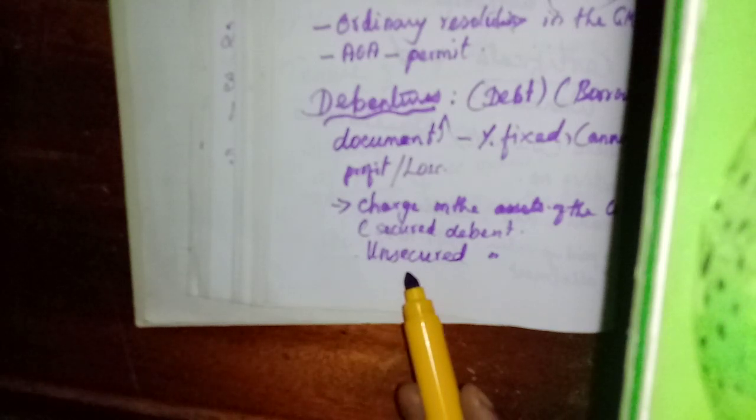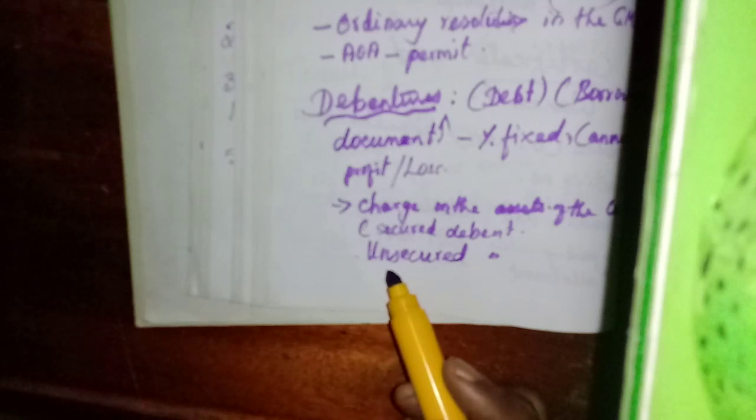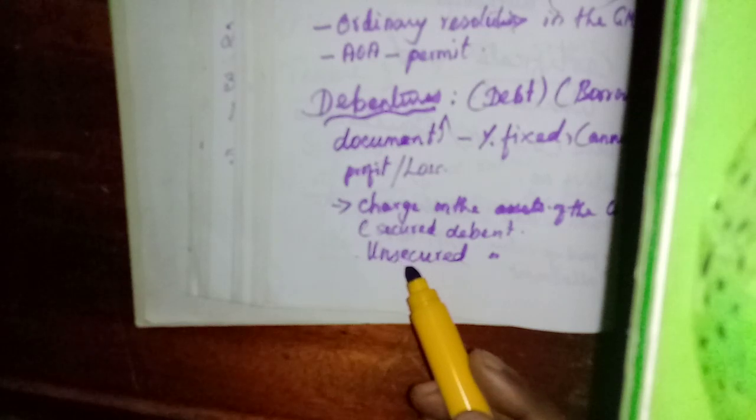The secured debentures have a charge against the asset of the company. So if the company fails to pay the amount that they have given to the company, then the debenture holders have the right to take over the charge of that asset. Okay, so he has the right to sell the asset, and he can recover the amount that he has paid to the company.